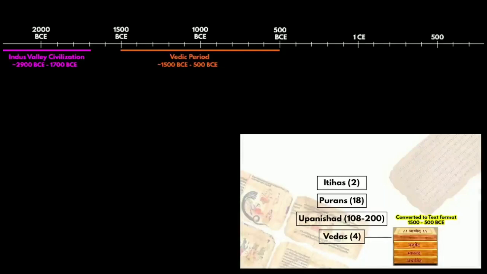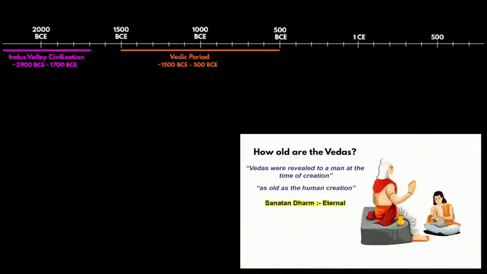Now to explain and understand the essence of these Vedas, there are Upanishads. To further simplify in understanding the essence of Vedas and Upanishads, there are Purans. If we go further, Purans come from Itihas. Itihas comes from Ramayana and Mahabharata. In Mahabharata, the highest essence, or you can call the highest summary, is given by Bhagavad Gita. That is why when you ask the question, how old are the Vedas, you will hear this popular answer, as old as the human creation.